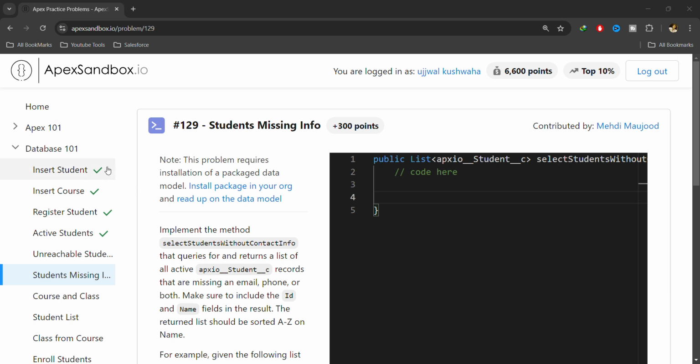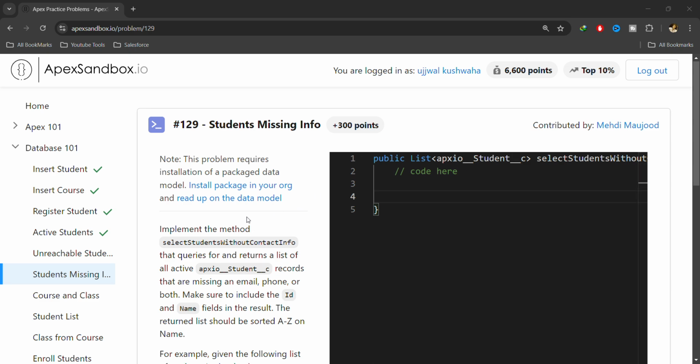So let's begin. This problem belongs to the database 101 series, and to solve this problem you need to install this apexsandbox.io package in your org. In an earlier video I have shown you how we can install this package in our org, so you can also find the link for that video in the above I button.